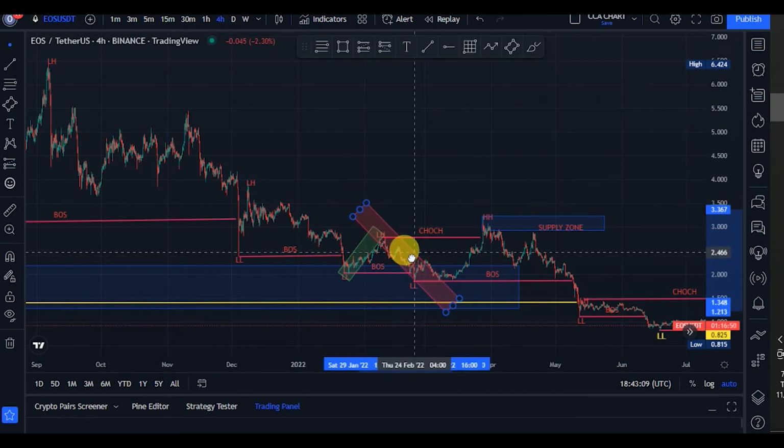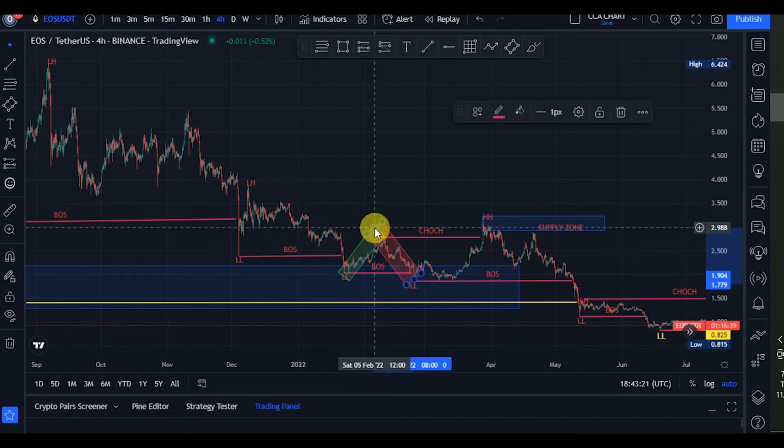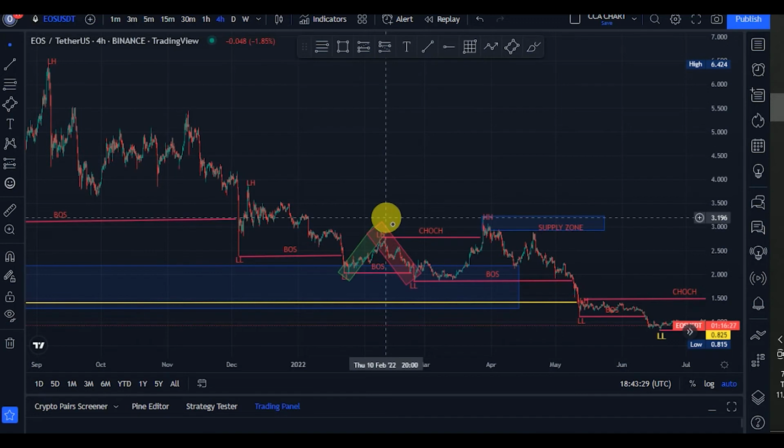If I'm trading at this point, I will not be longing, but I will be shorting the market, because from the structure of the market, we've been seeing break of structure to the downside. The major structure, price broke structure to the downside. The minor structure has been giving us a series of lower lows and lower highs. Guys, we should be shorting, not longing.